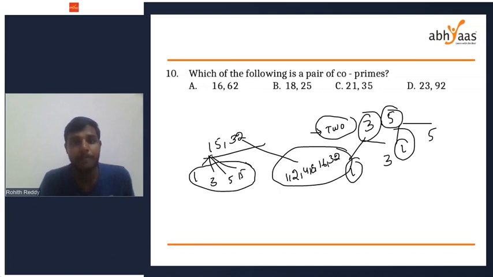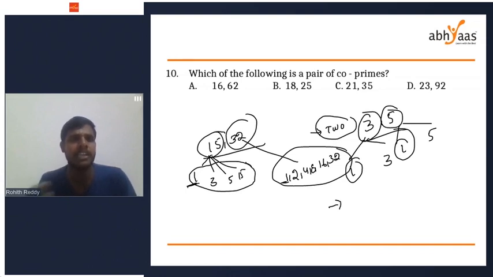15 and 32 are not prime numbers, but if you see 15 and 32, they have only one common factor, which is 1. 1 is the only common factor among the factors of 15 and 32. So 15 and 32 are co-primes. Two numbers need not be prime numbers to become co-prime. This is the first one. See, 3 and 5 are co-primes because 3 and 5 are prime numbers. But it's not necessary that the two numbers should be prime numbers to become co-primes. 15 is not a prime number, 32 is not a prime number, but 15 and 32 are co-primes because they have only one common factor.